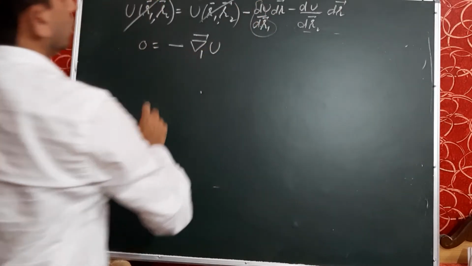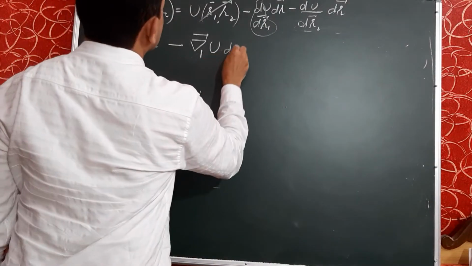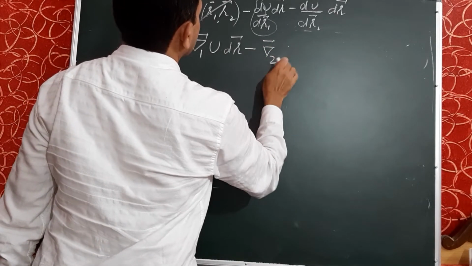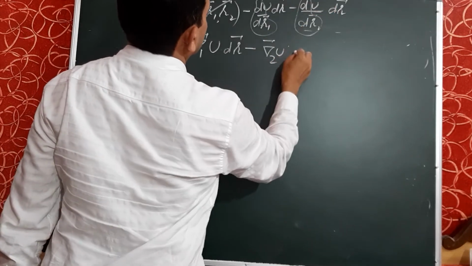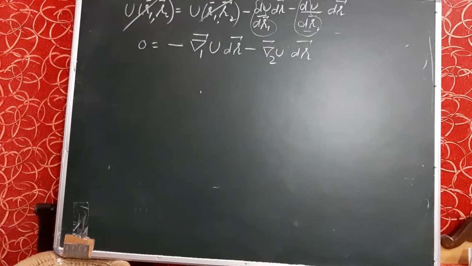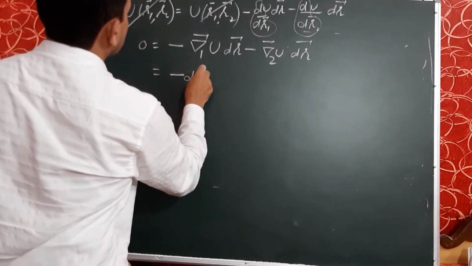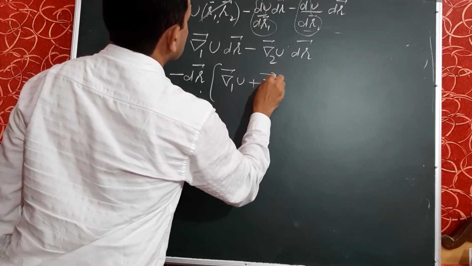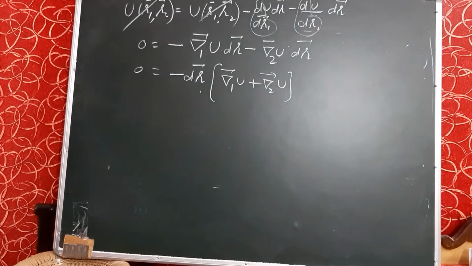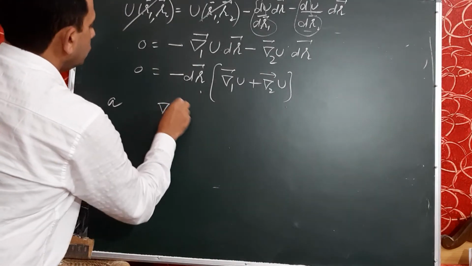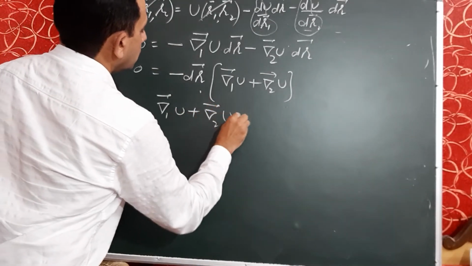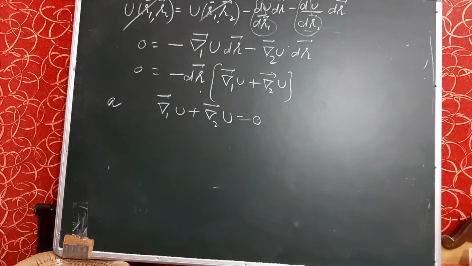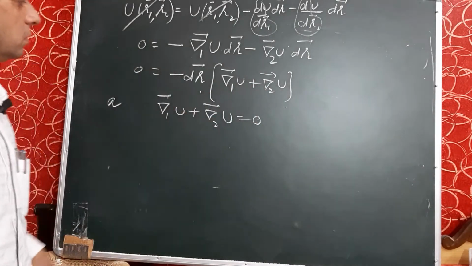This d/dr1 means del 1, the delta operator, into dr, minus this one is del 2 of u, and it is dr. Now, minus is common, dr is also common, and the remaining term is del 1 u plus del 2 u is equal to 0, because minus dr is lying in the denominator on dividing, and we will get this term is 0.